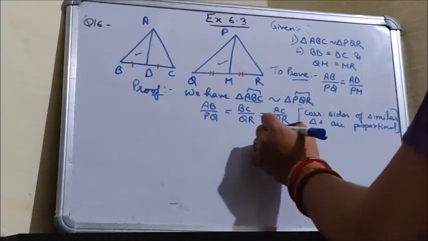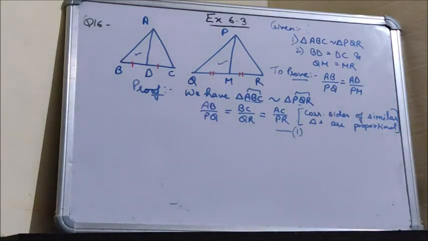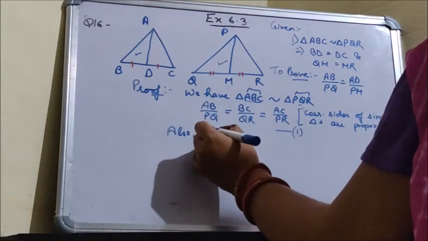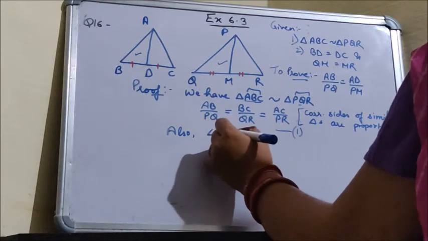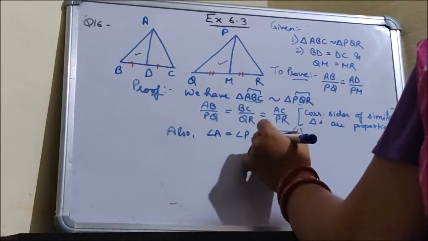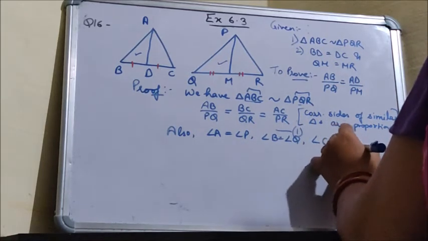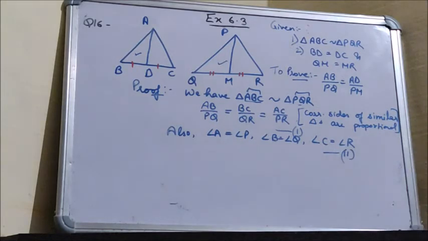Let it be the first equation. And the second thing is also all the three angles will be equal. So angle A is equal to angle P, angle B is equal to angle Q, and angle C is equal to angle R. Let it be the second equation. So from the similar triangles that they have given us, we have derived these two equations.